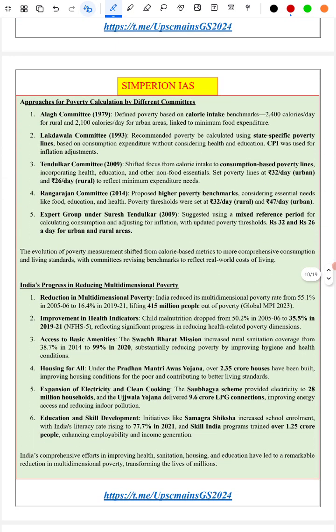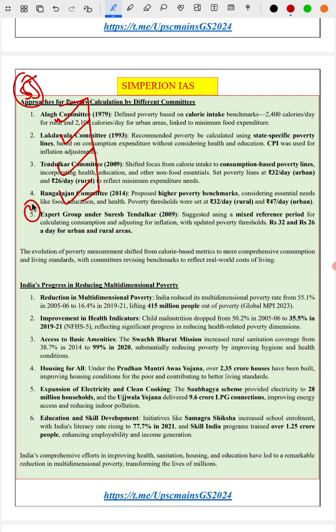Next, we discussed a topic which deals with the social justice part and also the society part: the approaches to poverty calculation in India, that is the Alagh Committee, Lakdawala Committee, Tendulkar Committee and Rangarajan Committee, four main committees.